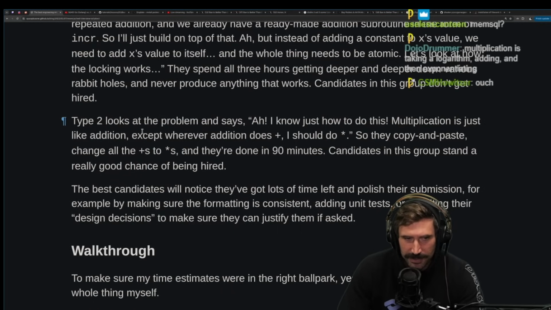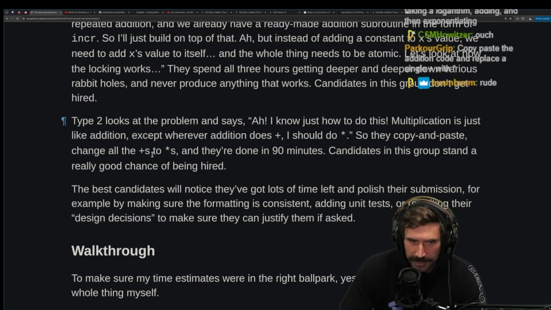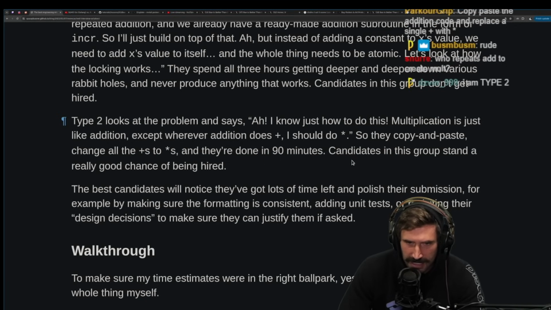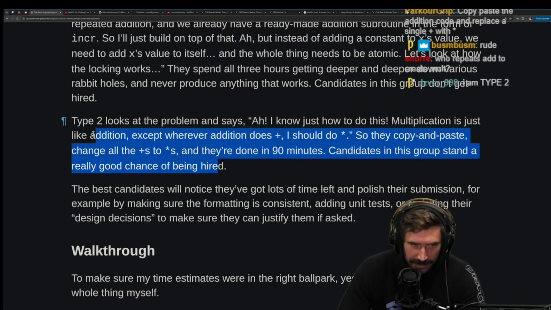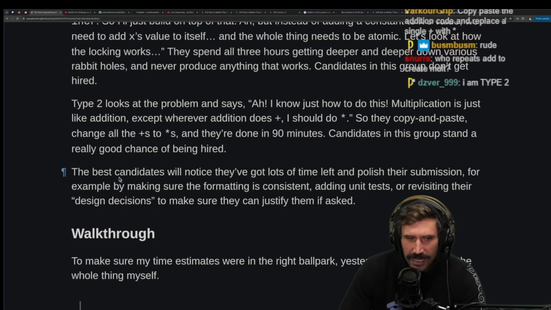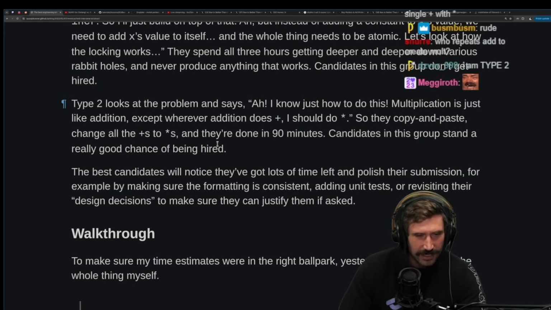Okay. Type 2 looks at the problem and says, I know just how to do this. Multiplication is just like addition, except whenever addition does plus, we should just do multiply. And they copy and paste, change all the pluses to stars, and they're done in 90 minutes. Candidates in this group stand a really good chance of being hired. Interesting. I would not have expected that would be the one that you wanted.